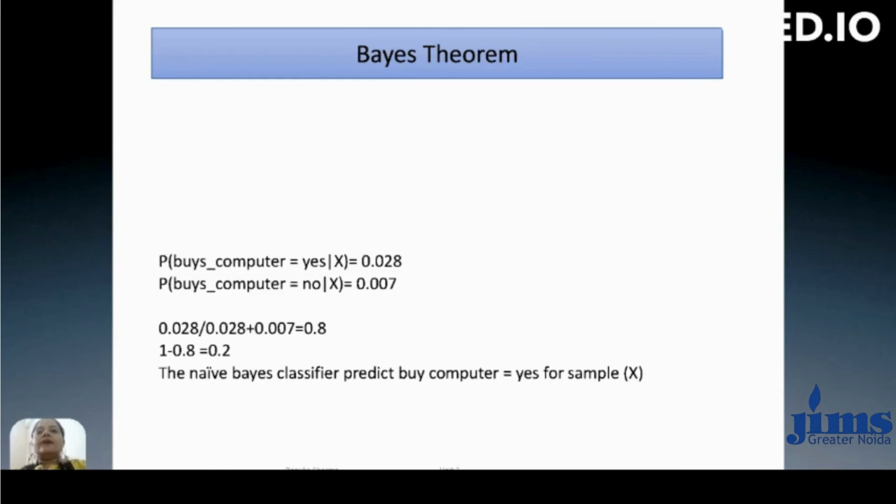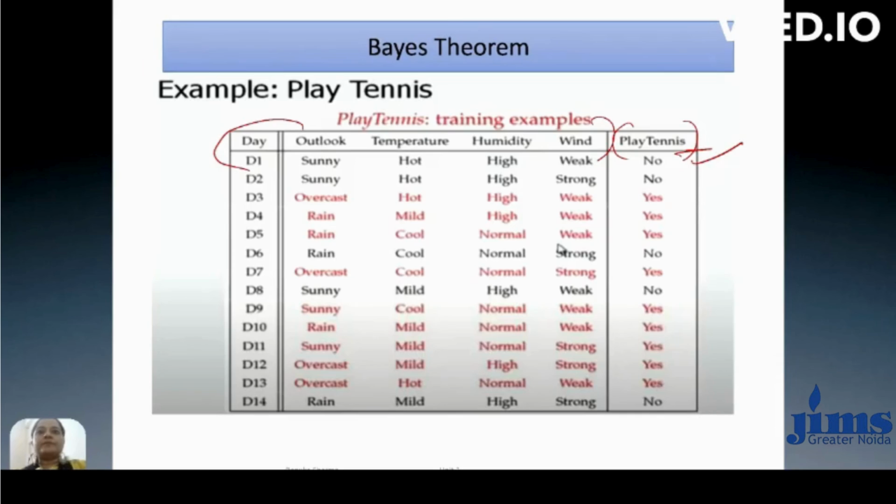Okay, so now we have to calculate the percentage: how much percentage it belongs to the yes class and how much percentage it belongs to the no class. When we divide this probability 0.028 by the total probability, we get 80% chance that it belongs to the yes class, and there is a 20% chance it belongs to the no class.